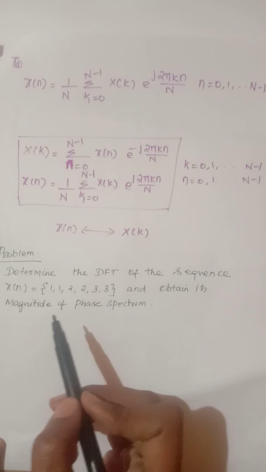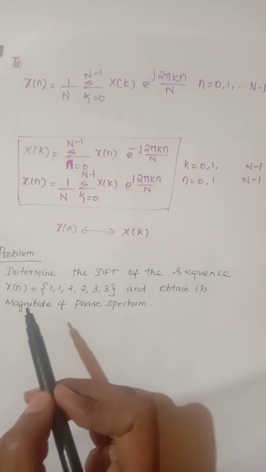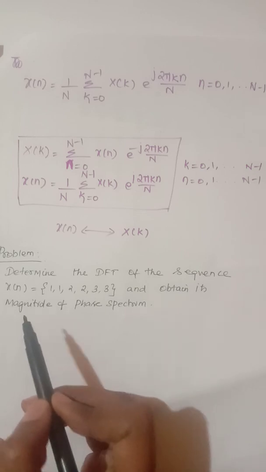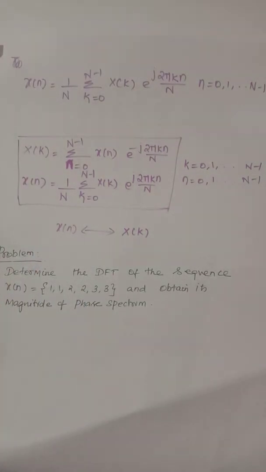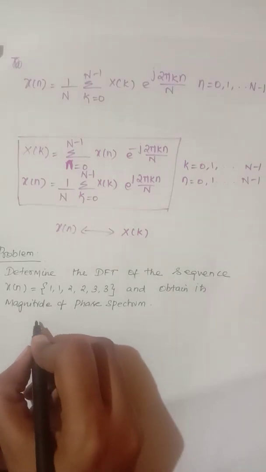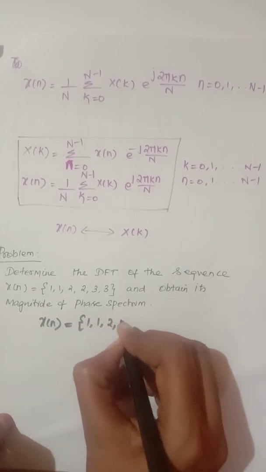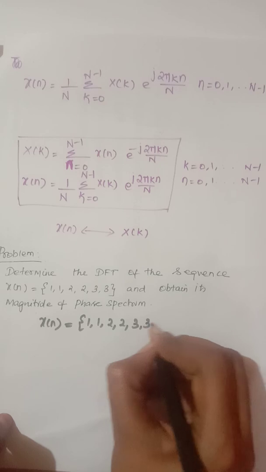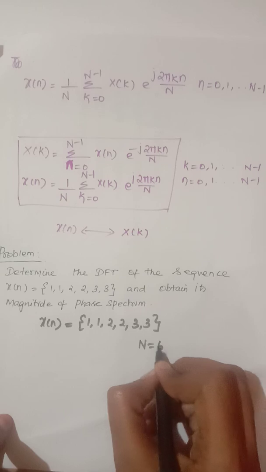The first thing, if we want to find out the DFT of a particular sequence, we need to know the formula for x of k. Already we know that x of k equals summation n equals 0 to n minus 1 x of n e power minus j 2 pi k n by N. Here the given is x of n, where x of n is equal to 1, 1, 2, 2, 3, 3. And here the length of the sequence N is equal to 6.